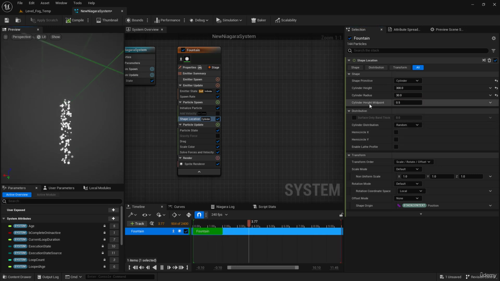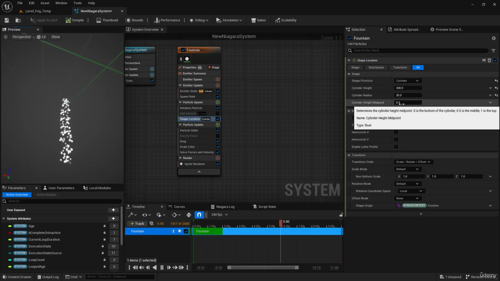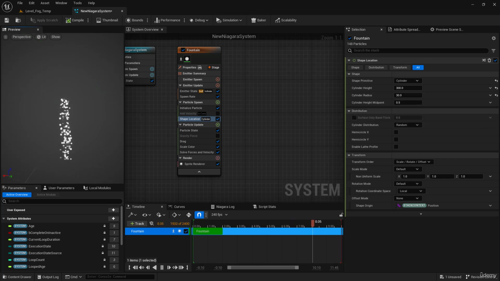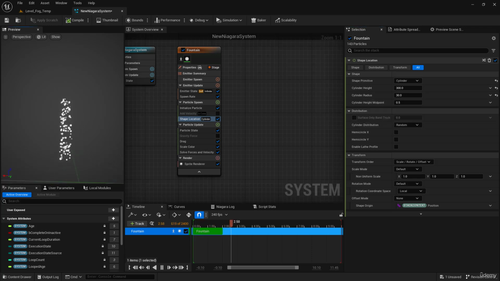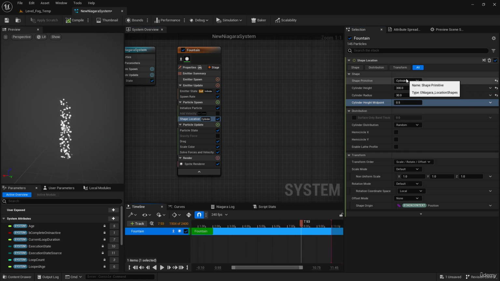And here you can see we have the cylinder height pivot. As you see, it's 0.5, and now if I set that to 0, the bottom of the cylinder is at the center of the grid, and if you set that to 0.5, the emitter will be moved to the center, as you see.